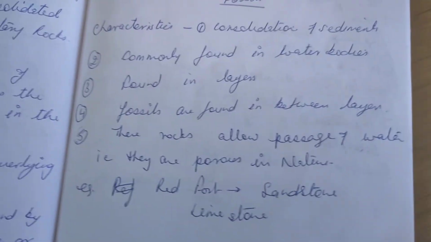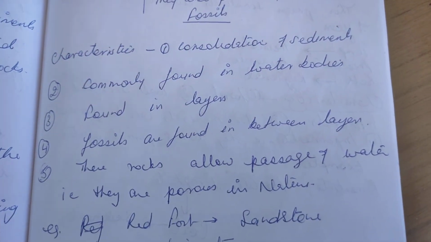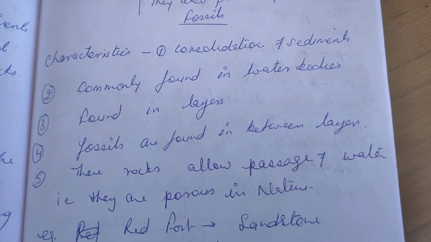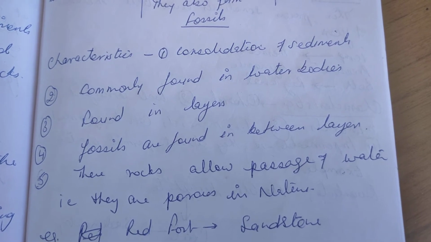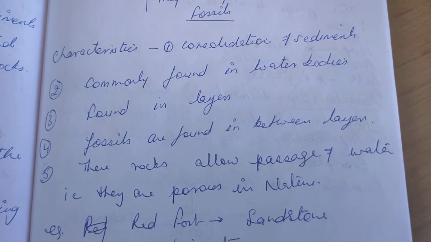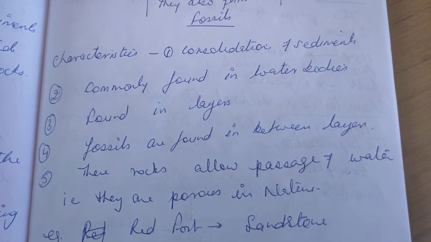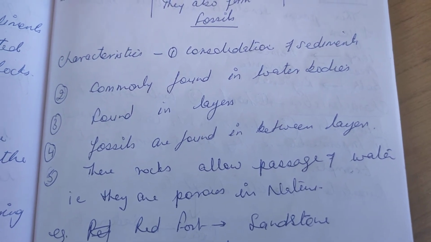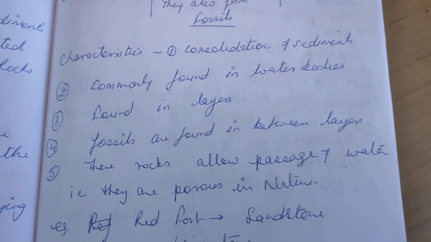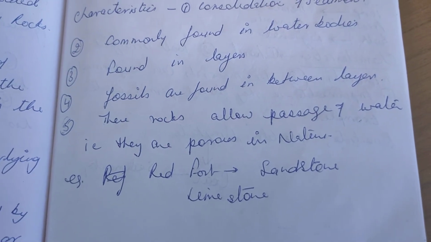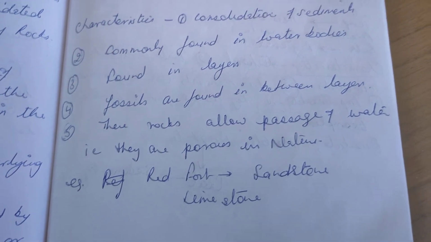Characteristics of sedimentary rocks: the particles consolidate, commonly found in water bodies. They are found in layers. Fossils are found in these rocks, and these rocks allow passage of water. That is, they are porous in nature. They have tiny pores. They allow the water to pass through. Example, Redford sandstone, and limestone, which we've heard about.